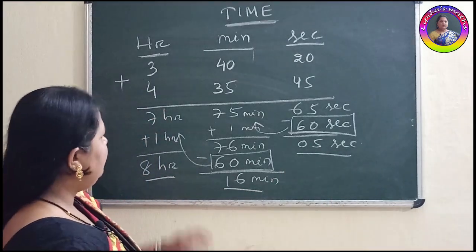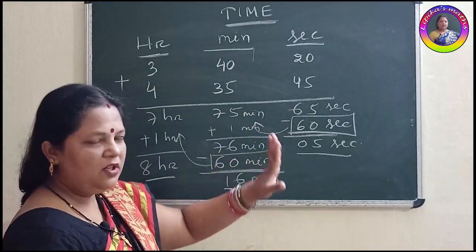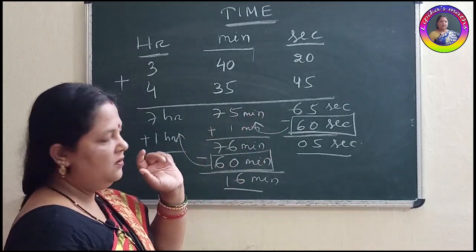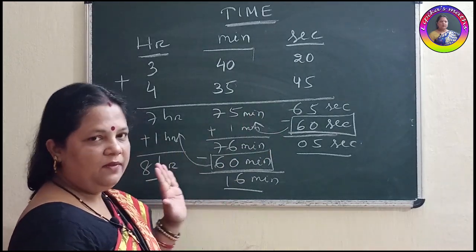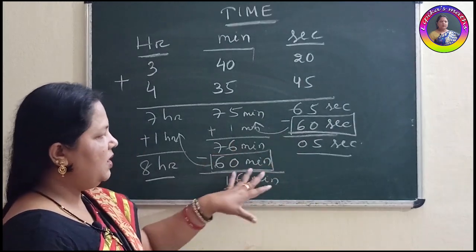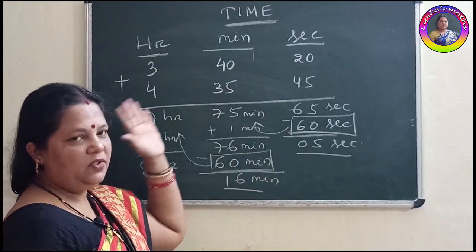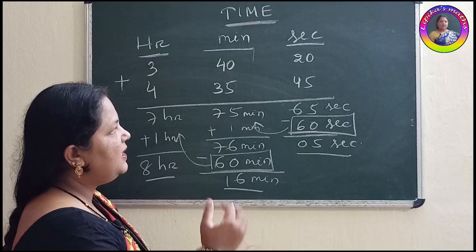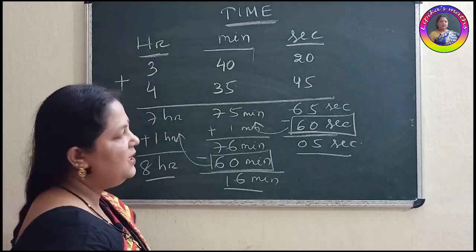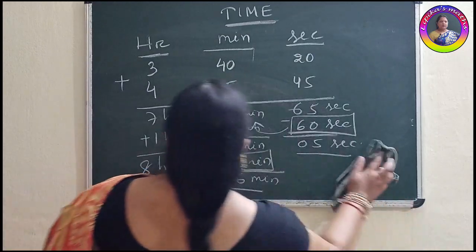Clear? If we write 7 hours 75 minutes 65 seconds, then it will be a wrong answer. This type of timing we don't use. We use till 60 minutes or 60 seconds. Clear? You need to follow this formula. You need to remember this: how to convert second to minute, minute to hour. Clear? If it is below 60, then no need to convert it. If it is more than 60, then you have to follow this process. Clear? Then we will